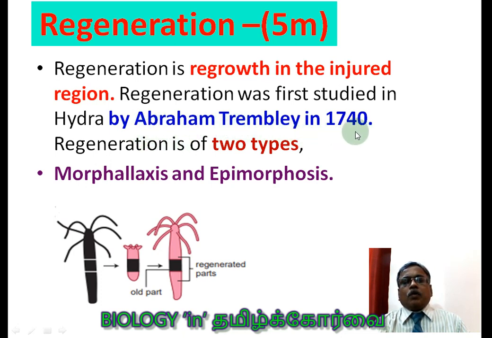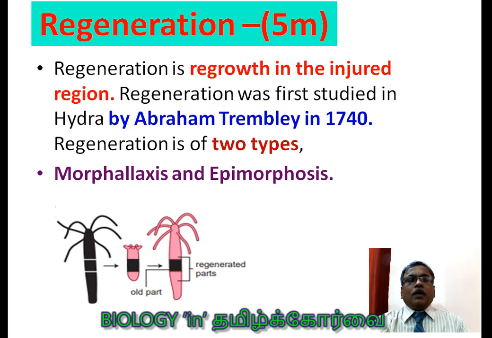Please underline and take note of the year also. They may give it along with the year, and they may change the year at one place to 1960, like that. Regeneration is of two types: morphallaxis and epimorphosis. You see, the cut part of the Hydra produces both the oral end and the aboral end. So this is called regeneration. And you would also have seen in the house itself, when a lizard eats another lizard's tail, another tail regrows.